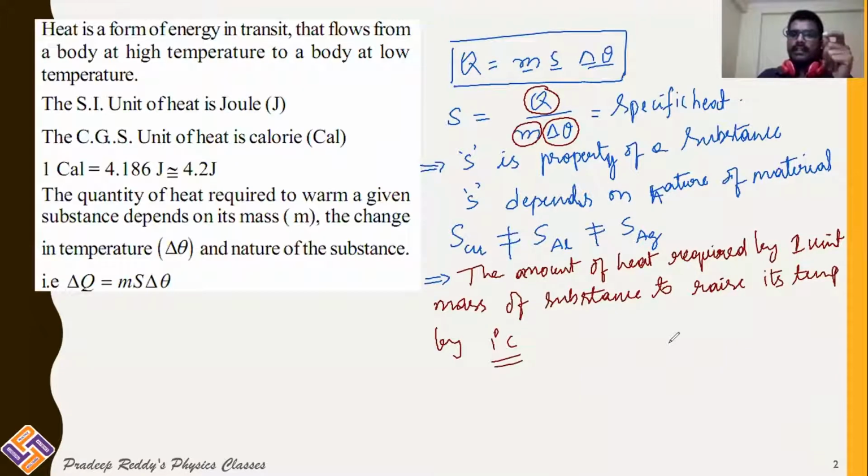If the substance is at 100 degrees Celsius, how much heat energy is utilized to raise its temperature to 101 is called specific heat.